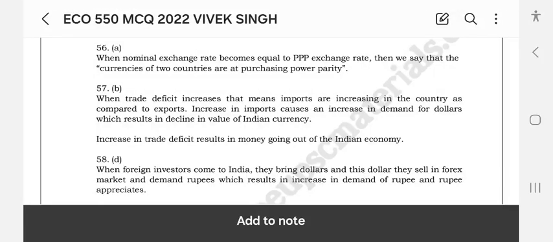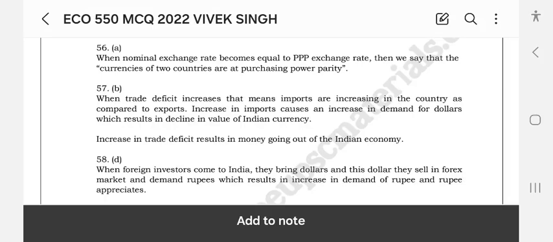When trade deficit increases, that means imports are increasing in the country as compared to the exports. Increase in imports causes an increase in demand for dollars, which results in decline in value of Indian currency. Increase in trade deficit results in money going out of the Indian economy.